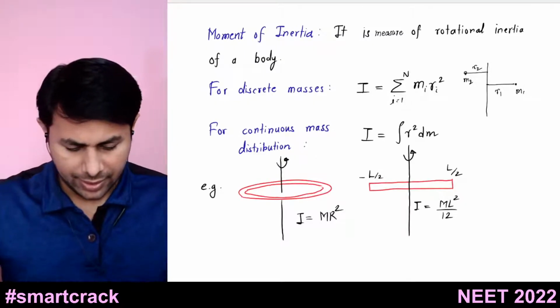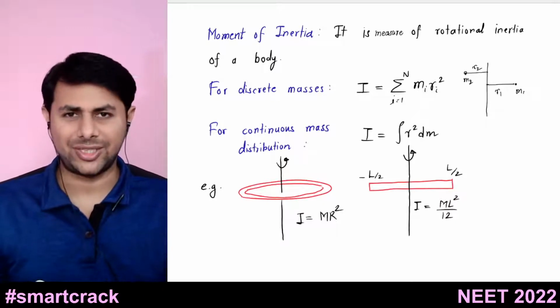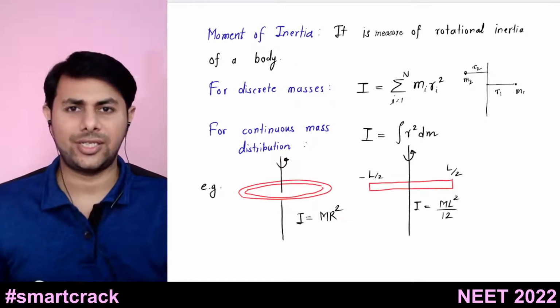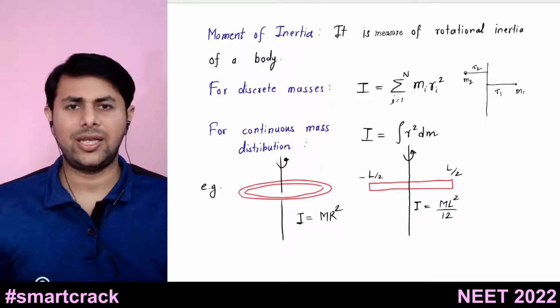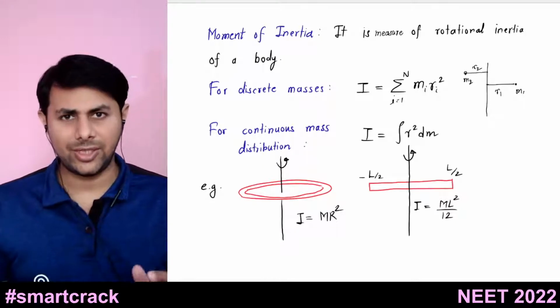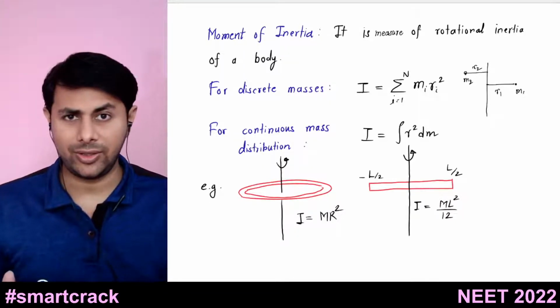After that, the next important point is moment of inertia. So what is moment of inertia? It is the measure of rotational inertia of a body. Just like in linear motion, mass is the measure of inertia, in rotational motion, moment of inertia is the measure of inertia of a body.